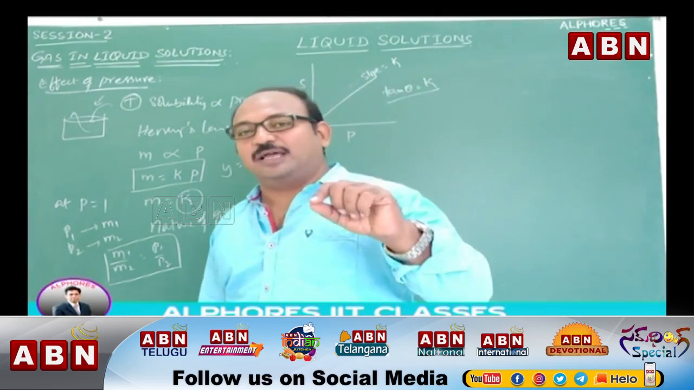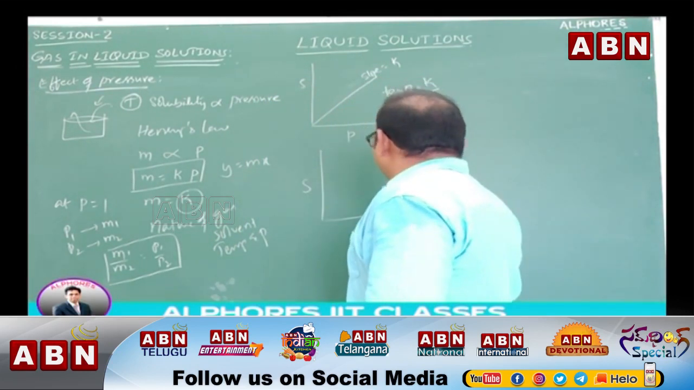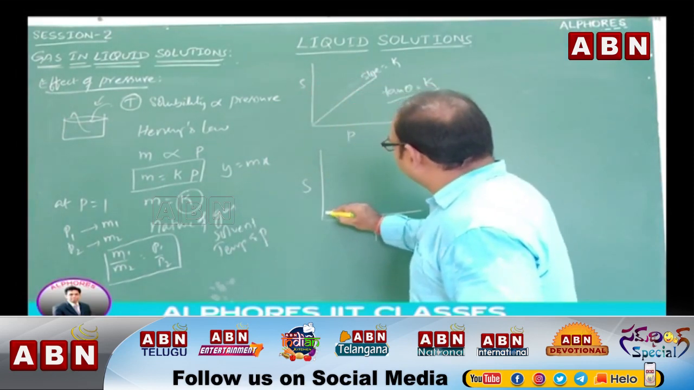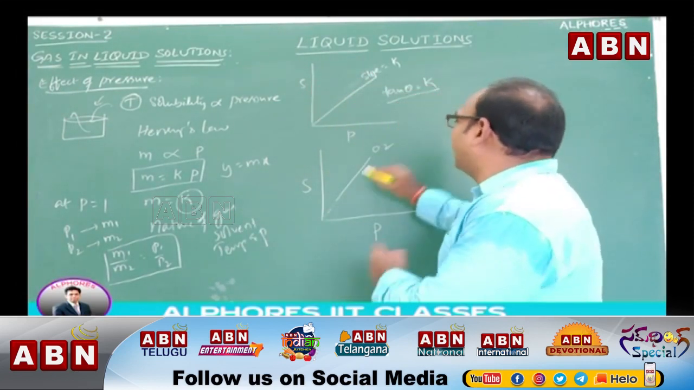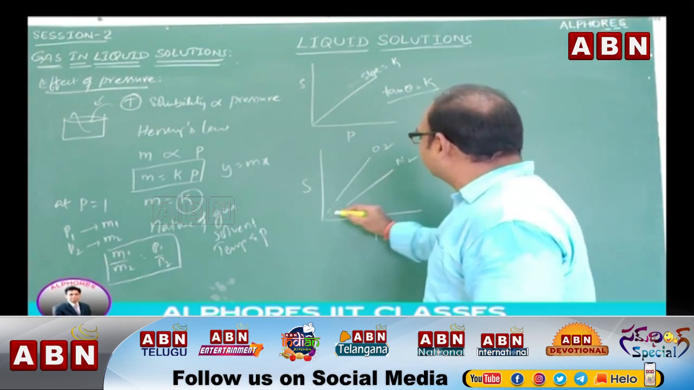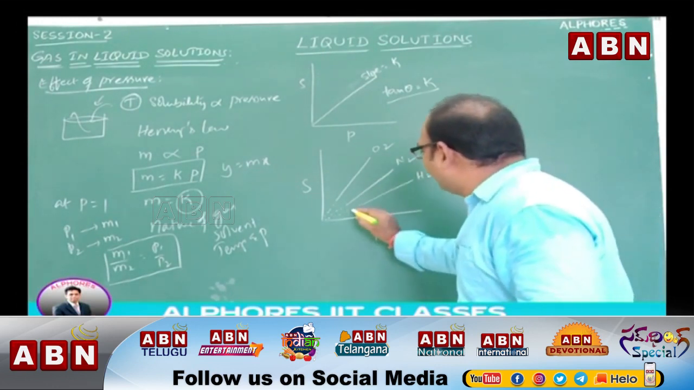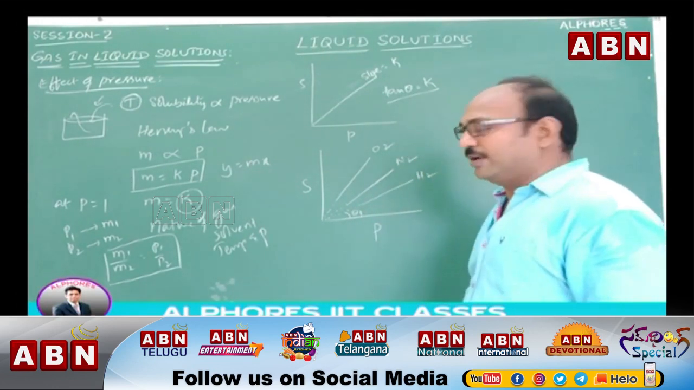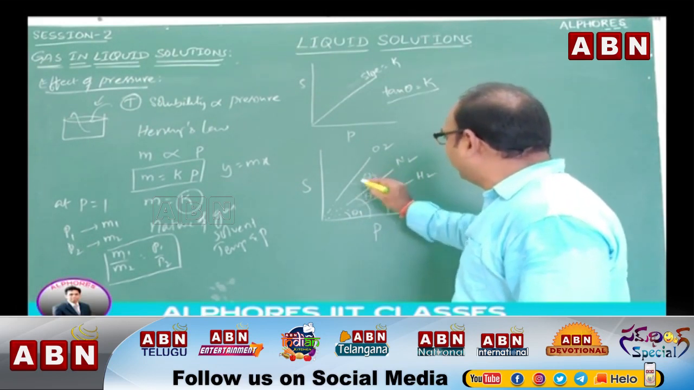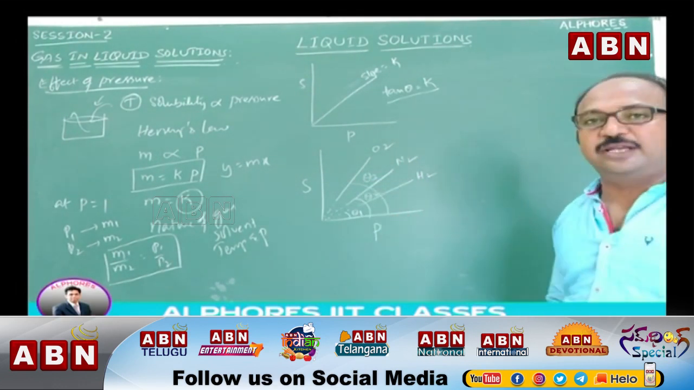Now, let us draw a graph of solubility versus pressure for a few gases. Say, this is the line for oxygen gas, this is the line for nitrogen gas, and this is the line for hydrogen gas. If you observe here, for hydrogen this is theta 1, for nitrogen theta 2, and for oxygen theta 3. So it is very clear theta 3 is greater than theta 2 is greater than theta 1.